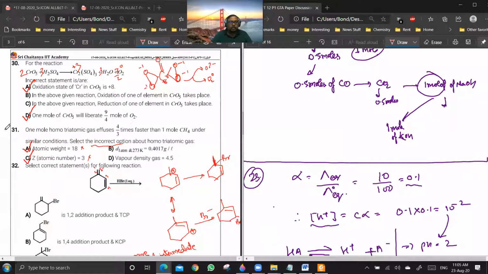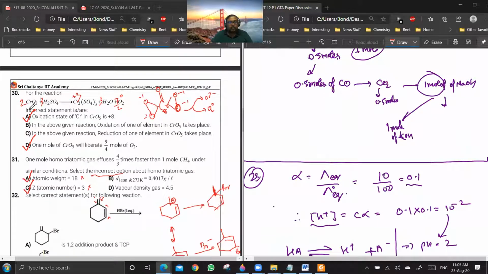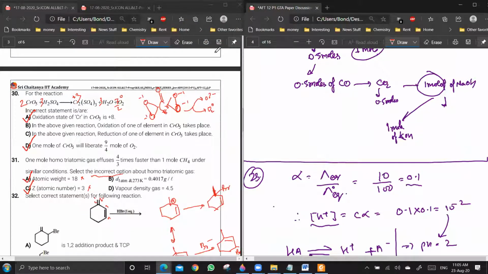30th question. See, it is giving that you are having a reaction CrO5 plus H2SO4 giving Cr2(SO4)3 plus H2O plus O2. Now they have not given a balanced equation, but we can balance it very easily. There are 3 sulfate ions, so put 3 here, and then hydrogen is only present at one place, which is 3H2O.